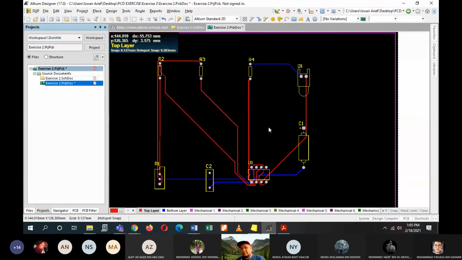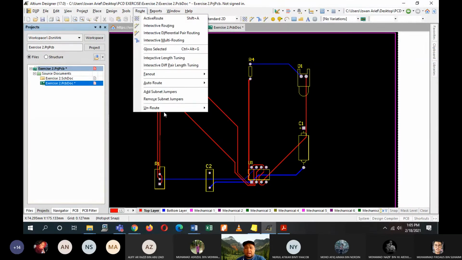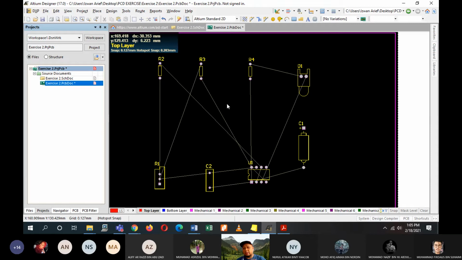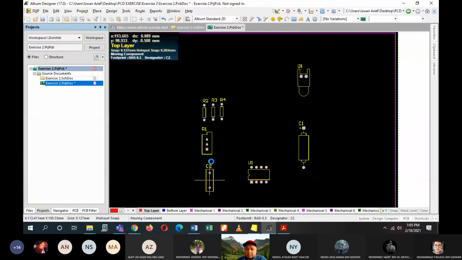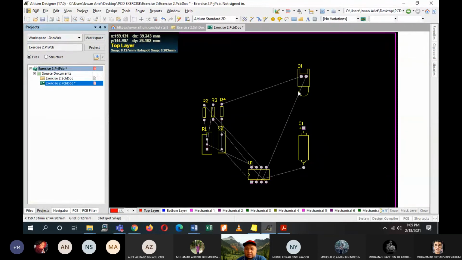Let's say if you are not satisfied with your design, you can unroute them. Click on Route, Unroute All. It will remove all of the blue and red lines, so you can rearrange your circuit. Now I arrange it to the maximum. I want my circuit to be small, not big.